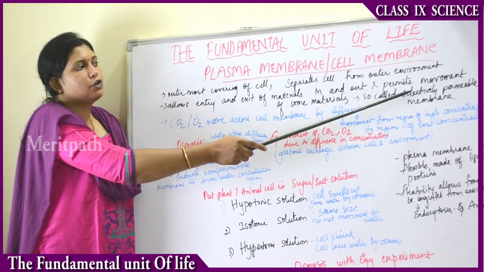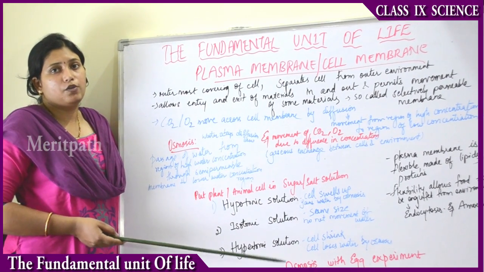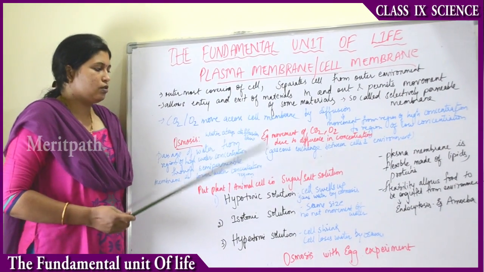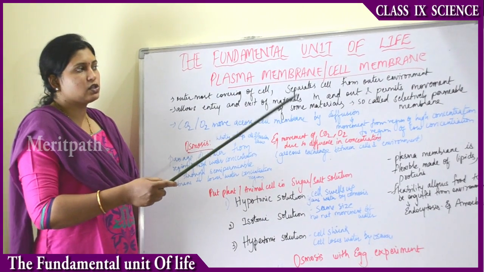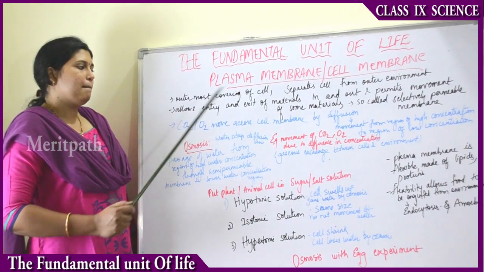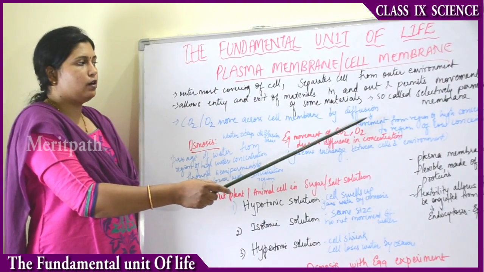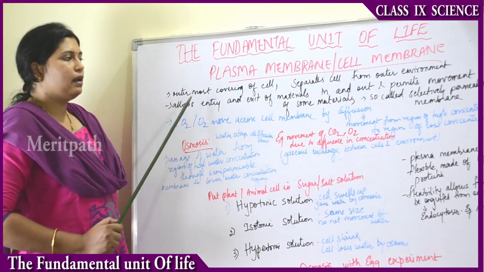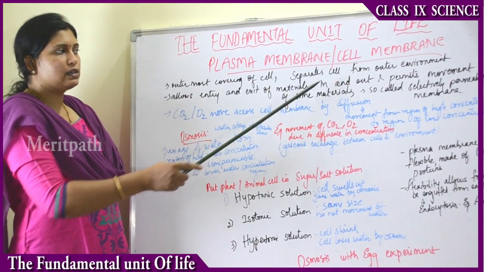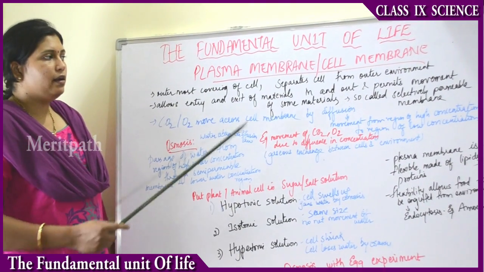It is a selectively permeable membrane, which allows the movement of water and food through it. Then what substances move in and out of the cell? Mainly carbon dioxide and oxygen move across the cell membrane by a process called diffusion. So the plasma membrane allows the entry and exit of materials inside and outside of the cell.